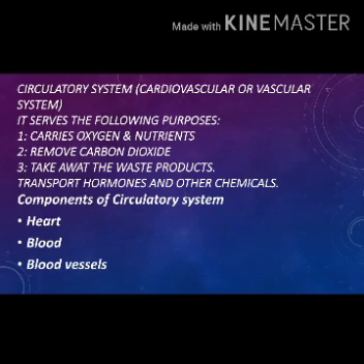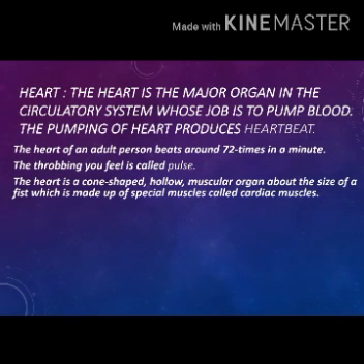Components of the circulatory system. The major components that make up the circulatory system in humans are the heart, blood and blood vessels. Collectively, they form the circulatory system. The major component of the circulatory system is the heart. The heart is the major organ in the circulatory system, and its job is to pump or circulate blood at regular intervals, means at specific times, causing it to move throughout the body. The pumping of the heart produces the heartbeat.